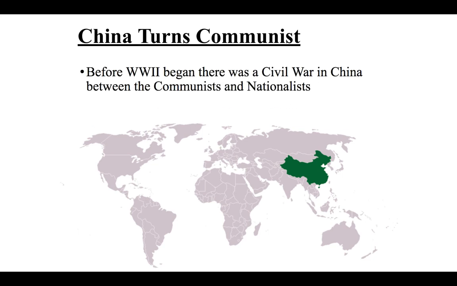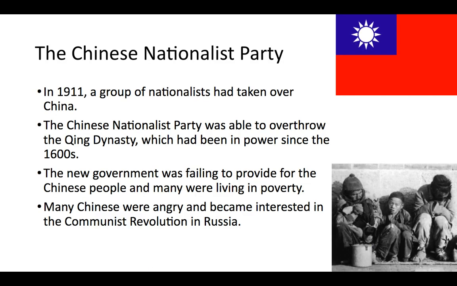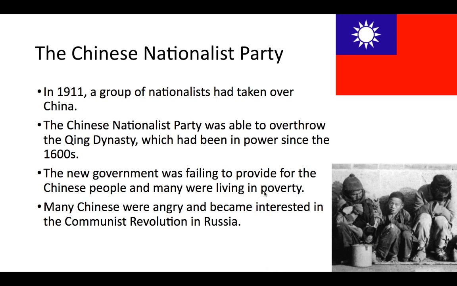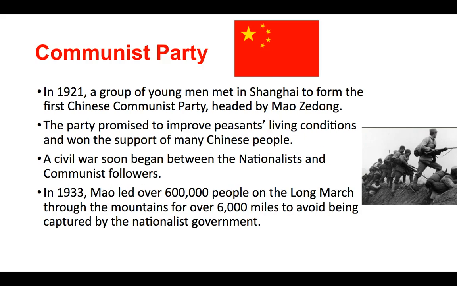Before World War II, there was a civil war in China between the communists and the nationalists. The Nationalist Party slide gives you some background information. The new government was failing to provide for the needs of the Chinese people. Many were living in poverty, and so the people were becoming angry and interested in the communist revolution in Russia.